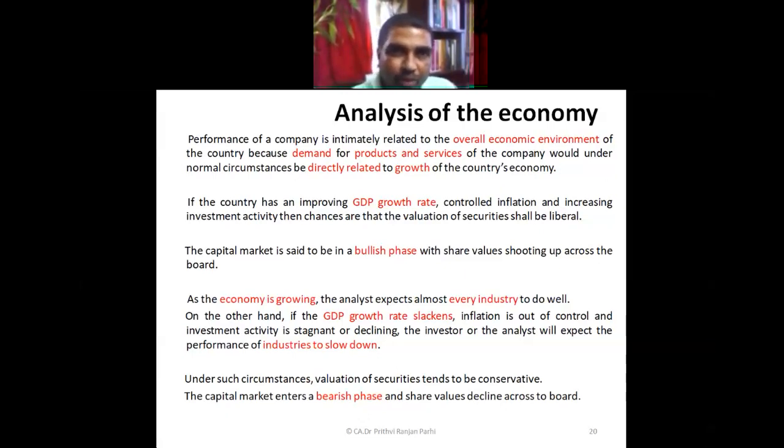When we come to the analysis of the economy, we'll be learning in detail what factors are included in the economic analysis. The overall economic environment is analyzed. The demand for products and services, and the trends of all these products and services are analyzed. GDP growth rate is considered. The phase of the capital market, whether the capital market is in a bullish phase or bearish phase. Do you know what is bullish phase? What is bearish phase?